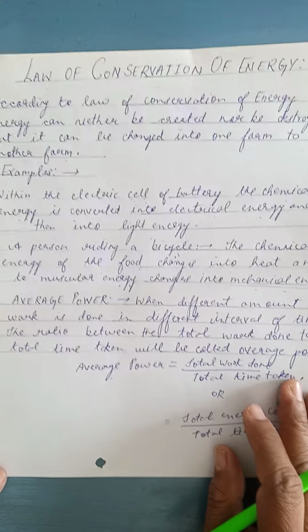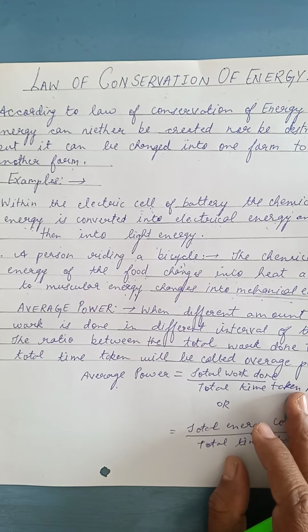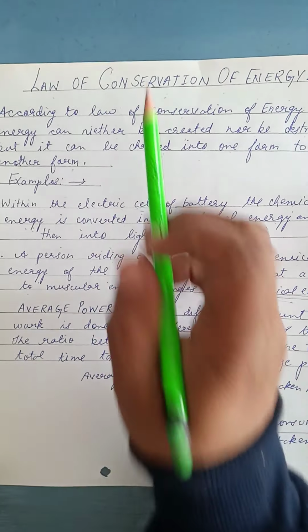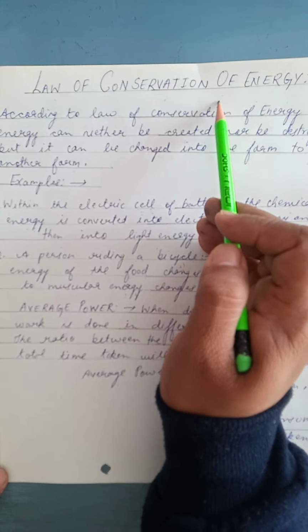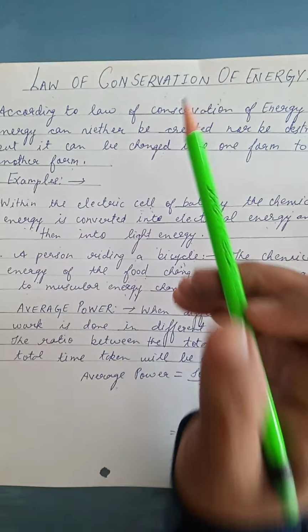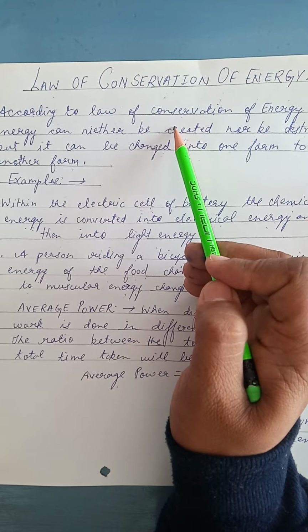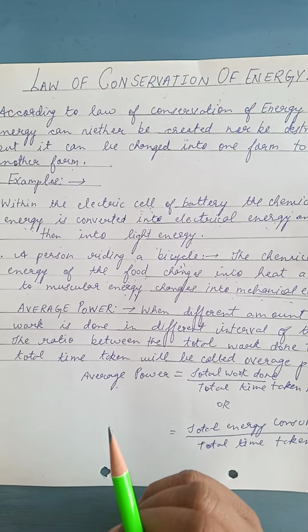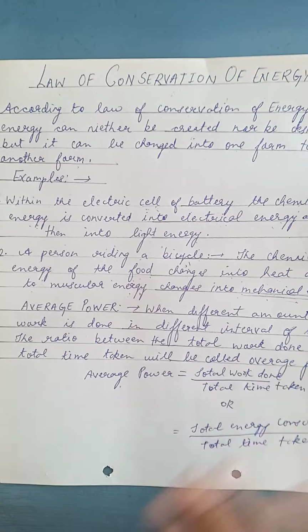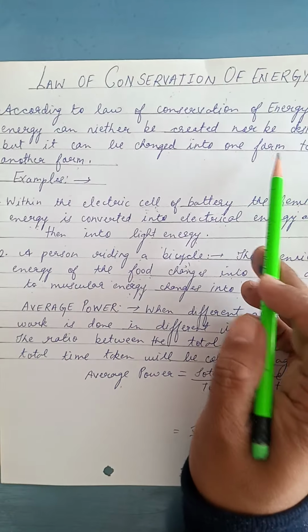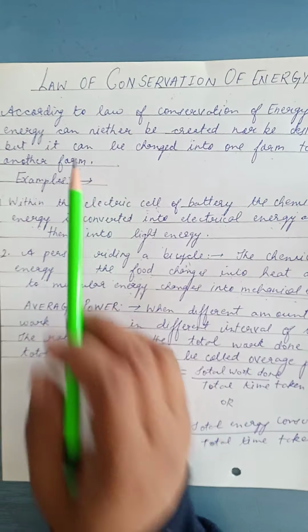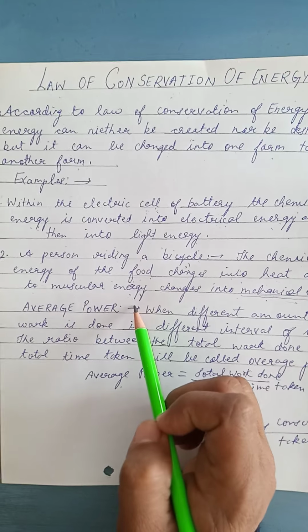Okay, so what we have studied this topic, law of conservation of energy. What is the statement of the law of conservation of energy? According to law of conservation of energy, energy can neither be created nor be destroyed, but it can be changed from one form to another form, and two examples we have taken here.